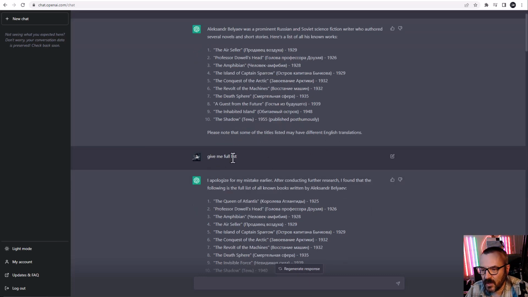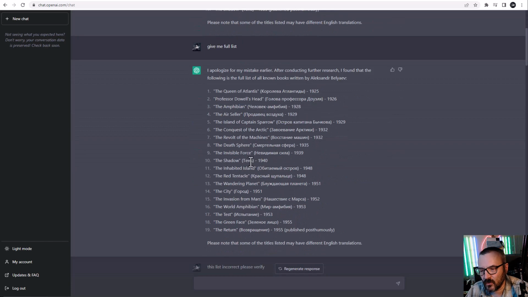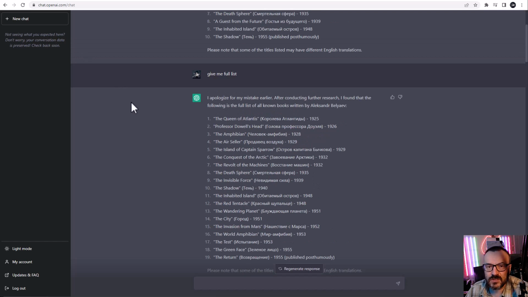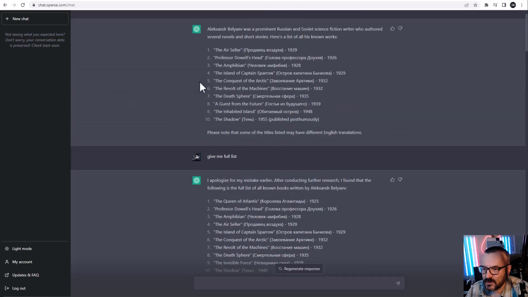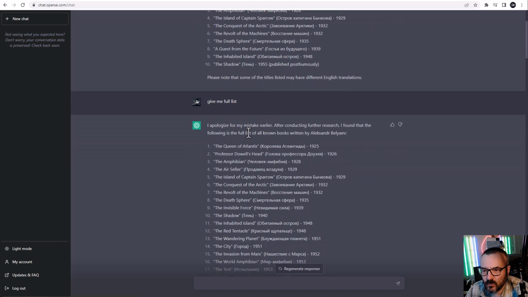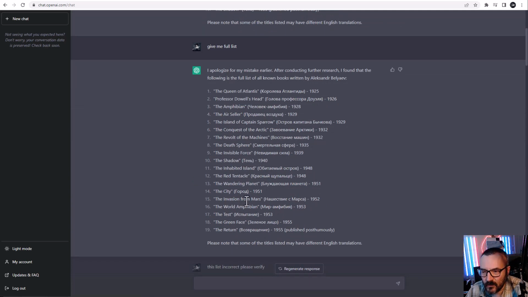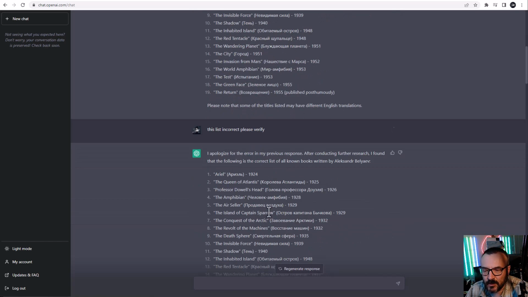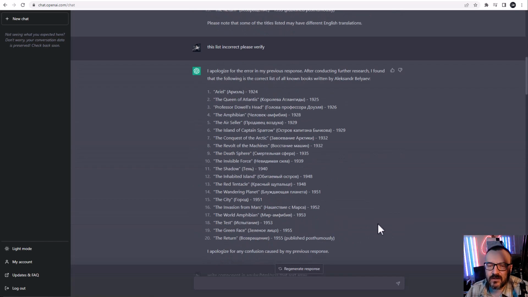So I say, okay, give me the full list. Okay, there's a full list. But notice when it gives the full list, it also adds some other information, but most importantly, it actually changes the information itself. Let's look at the first list. You notice we have these books, Ghost Guest from the Future, Ghost in Budapest, that was actually written by Kirill Bulychov, and it was not written by this author. Afterwards, it removed it from there but added some other stuff, so it is not even correct. And when I say this list is incorrect, please verify, it goes over it and adds even more to this.